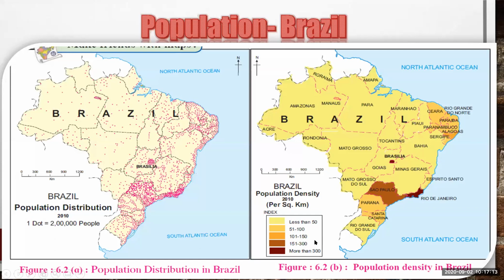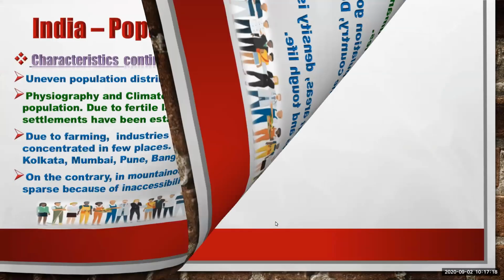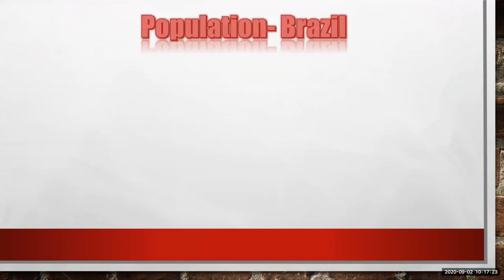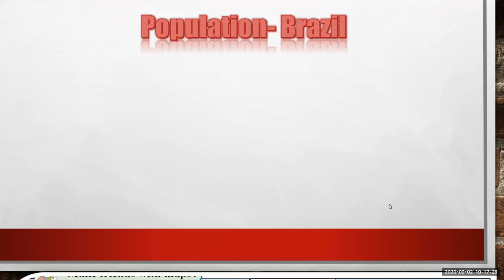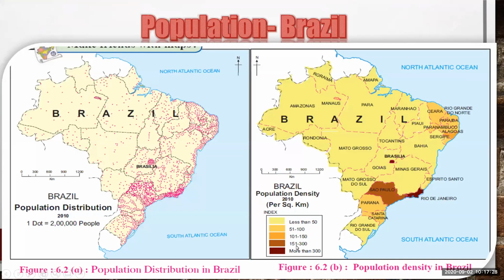Now, we'll come to the next shade, that is the darker shade, and it is clearly seen in one state only, that is Sao Paulo. This state has 151 to 300 people living in 1 square kilometer area.